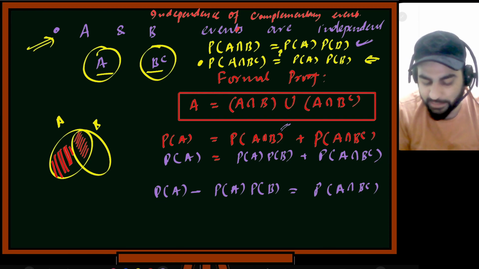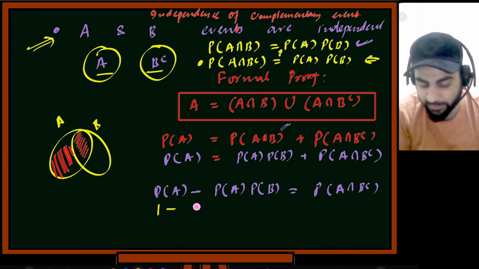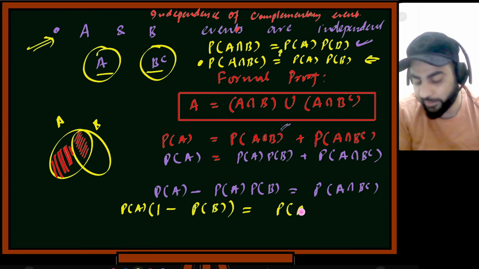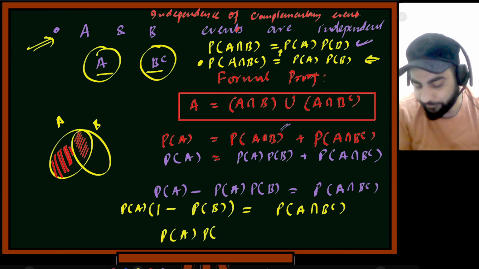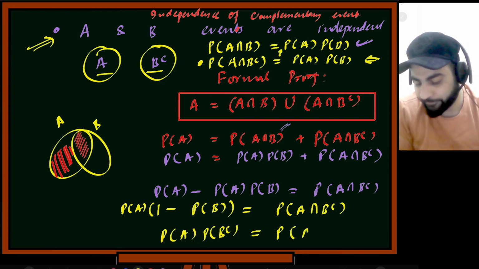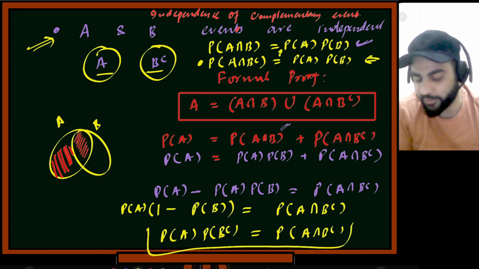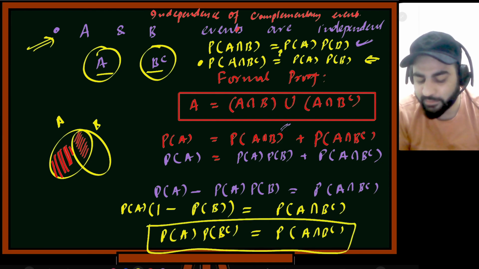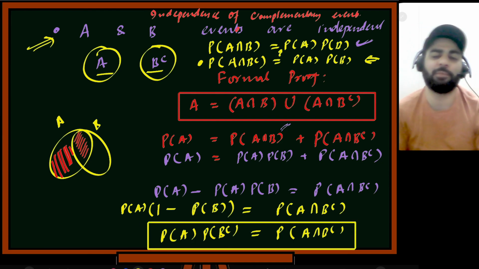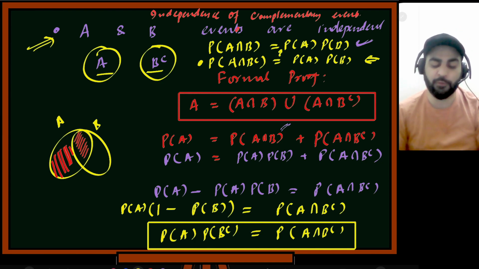So this I can rewrite like this: 1 minus probability of B, into probability of A. Can I write it like this? So this will be probability of A intersection B complement. Here if you see, this is probability of B complement. Yes, this is equal. So if two events are independent, that means one event is also independent of the complement of the other event. So have you seen the formal proof? How many of you understood this proof?